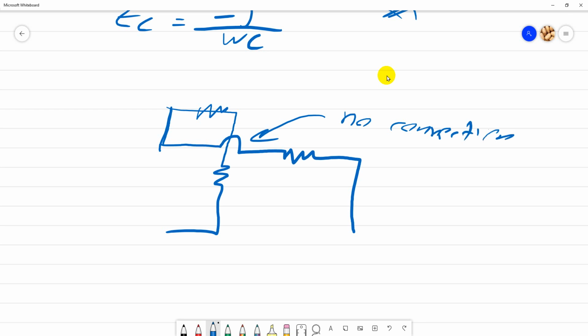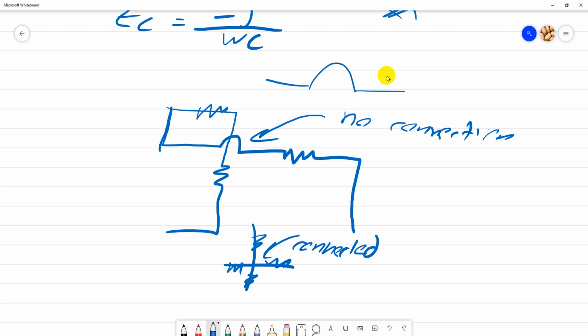The wire is jumping, so there is no connection between this and this. But if the wire is something like this, this is connected. So be careful, there is no connection if there is a semicircle.